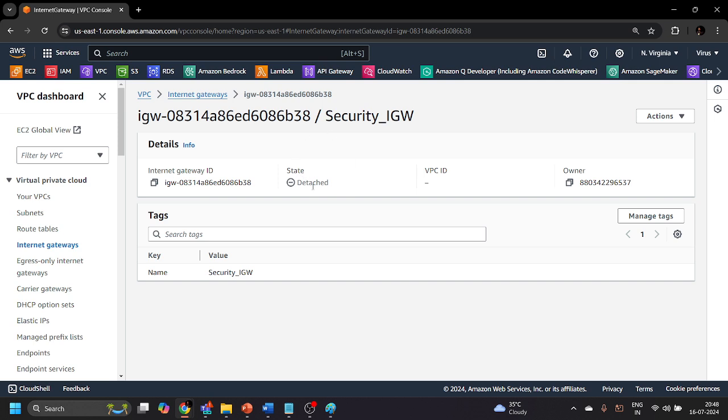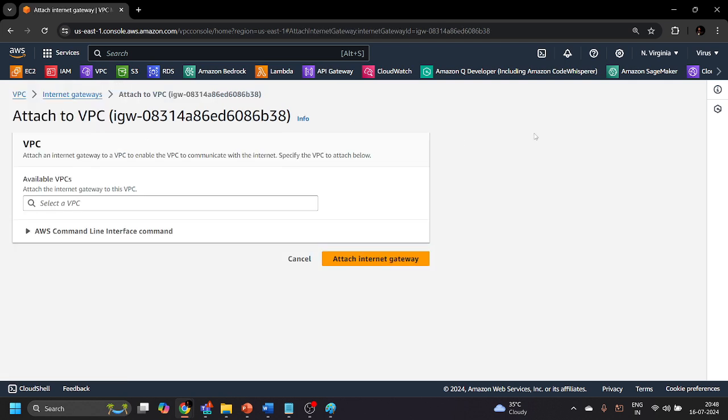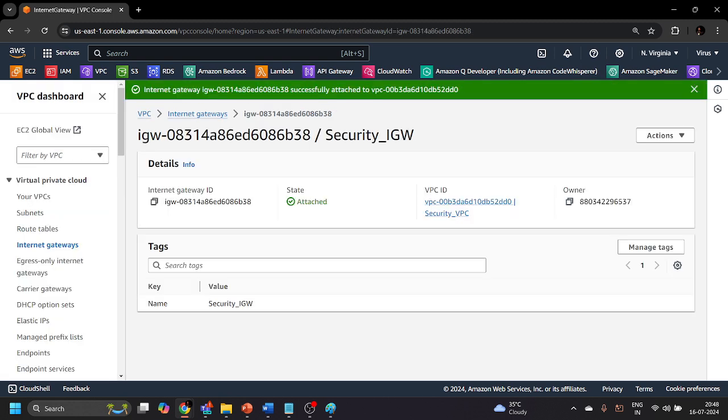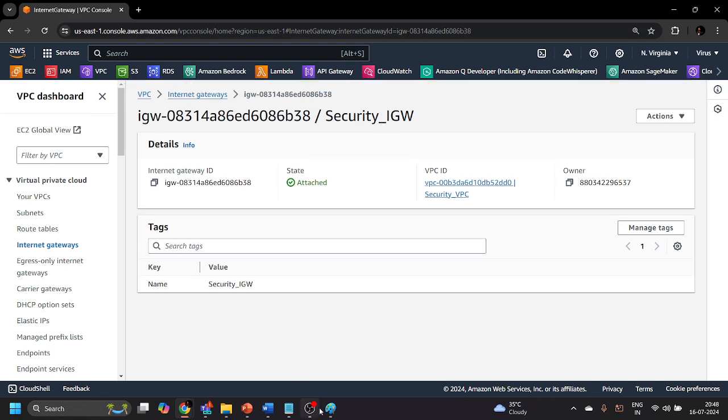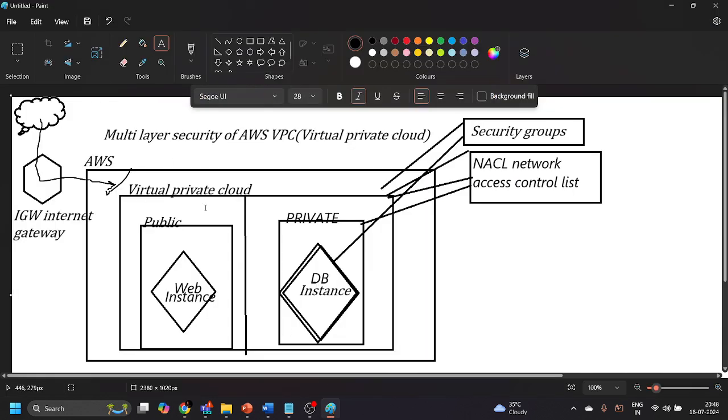So we have to attach this internet gateway to the VPC. We'll go to the actions over here, attach to the VPC, select the VPC, which is security VPC, and click on attach the internet gateway. This is how you can create an internet gateway and attach it to your VPC, right? So two tasks we have completed so far. We have created our virtual private cloud, we have created our internet gateway, and we have attached this internet gateway to this VPC.